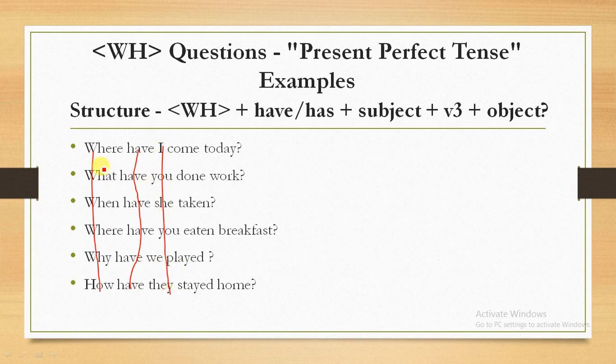So, where have I come today, what have you done, when have she eaten. Actually here we need to use has, because with he, she, it we use has. Then after that, where have you eaten breakfast, why have we played, how have they stayed home.